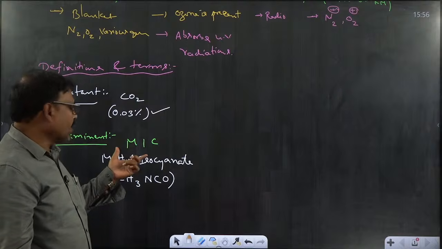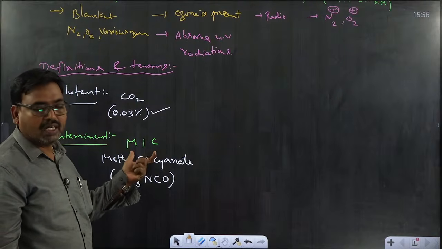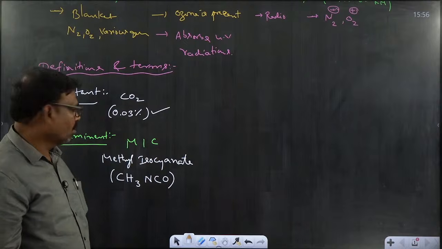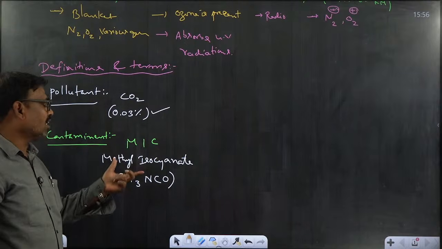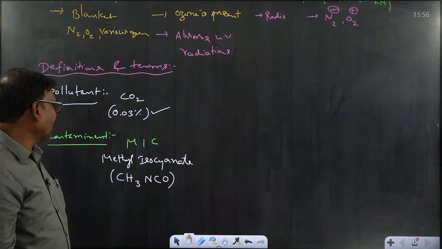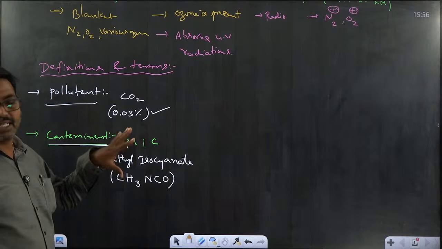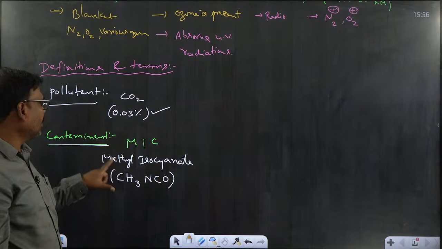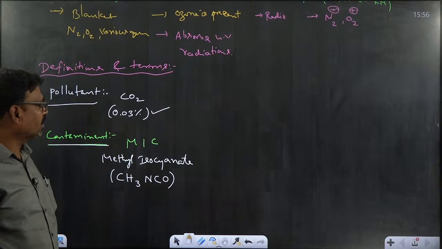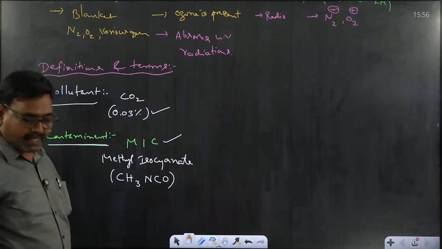Actually, this gas was released in 1984 in Bhopal. That's why it is called the Bhopal gas tragedy. Many people died and are still affected because of methyl isocyanate. So a contaminant is the material which is not present in nature, but it is released into the atmosphere due to human activity.